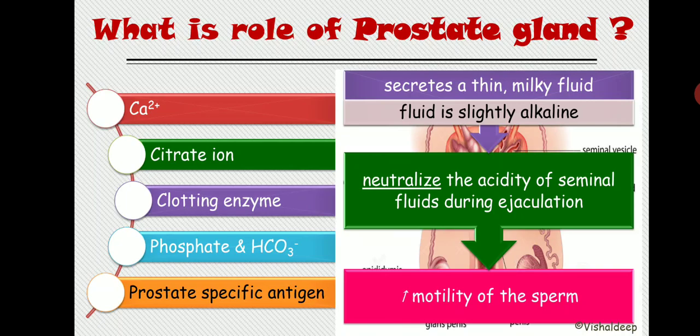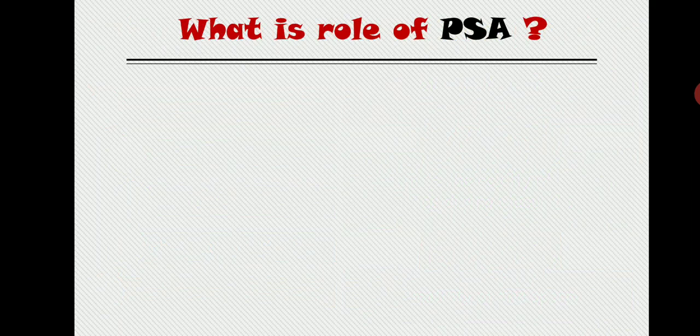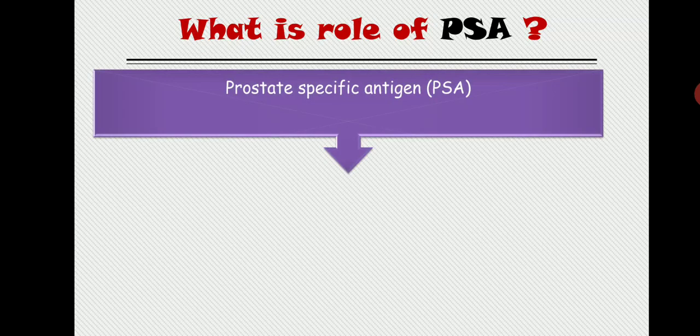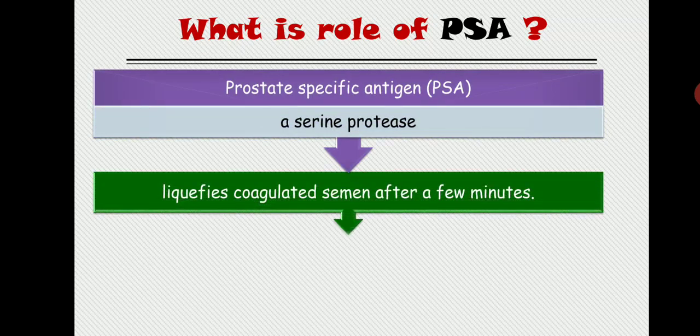Alright, now what is the role of the prostate specific antigen, PSA? It is also a profibrinolysin. The prostate specific antigen is basically a protease enzyme. It liquefies the coagulated semen after a few minutes. So first seminogelin coagulates the semen, then this PSA, the prostate specific antigen or serine protease, is basically the fibrinolysin. It lyses the coagulum and liquefies the coagulated semen after a few minutes.